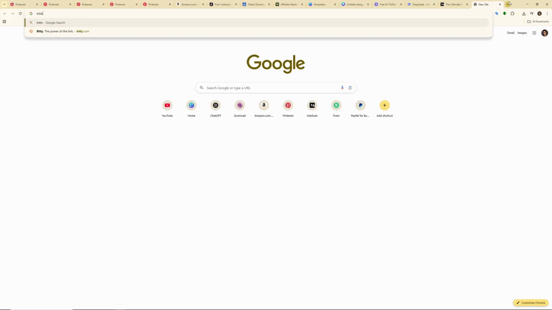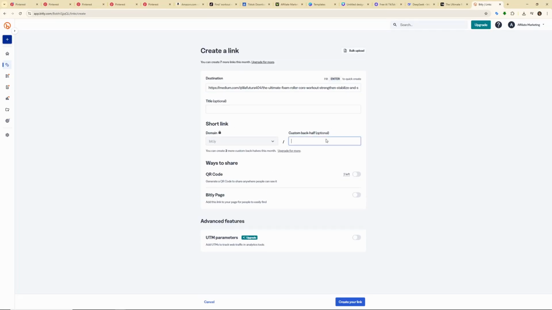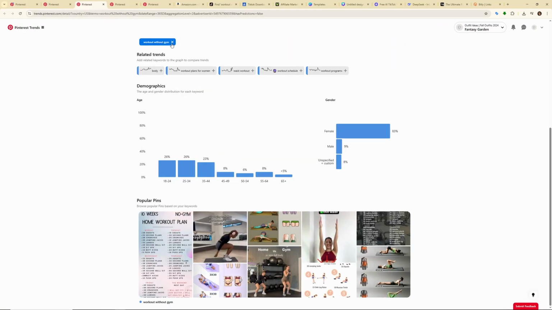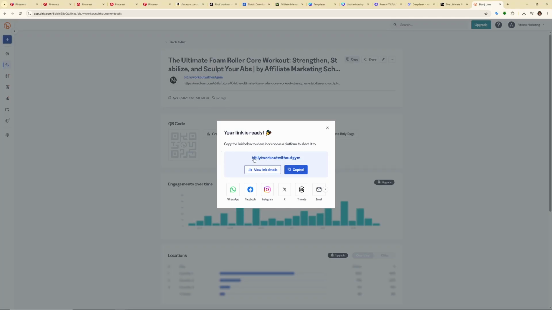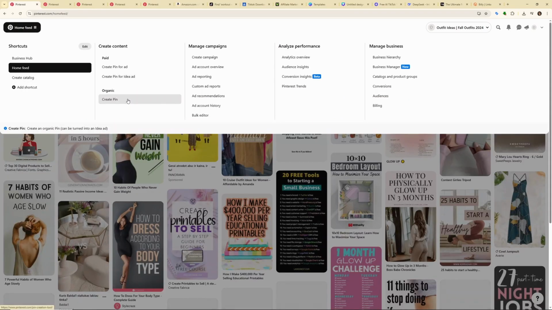Just go to bit.ly, click on the plus icon, click on shorten link, and just type in home workout. Well, let's see what our keyword was. Home workout, workout without gym. Let's use this one and create the link.